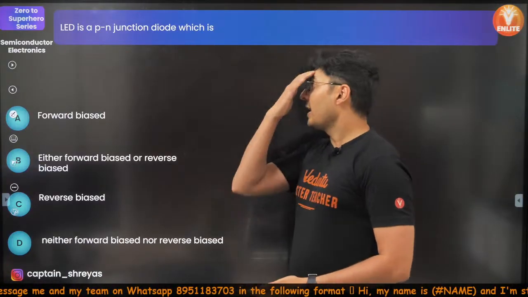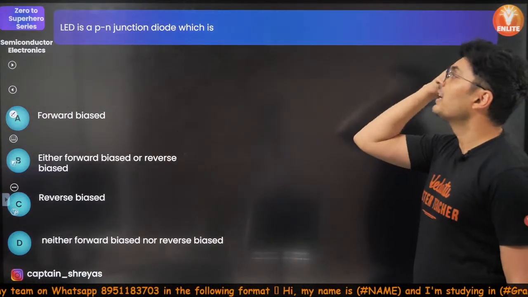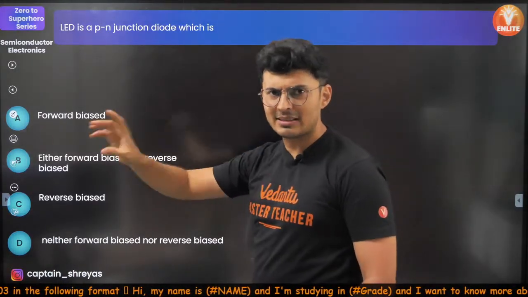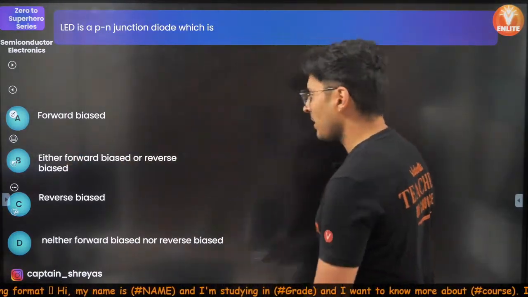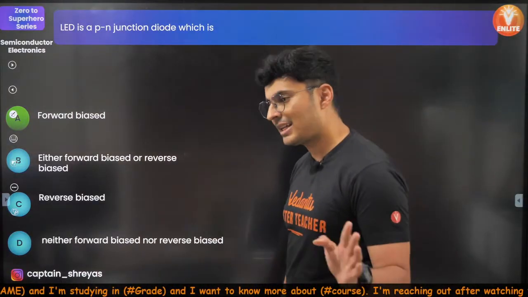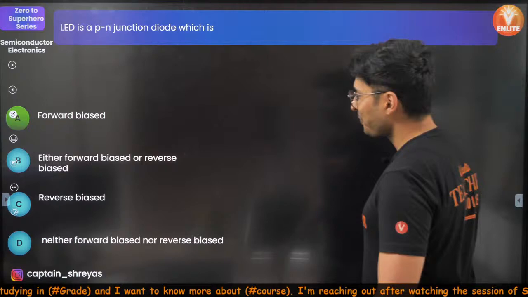Okay, let's see how many of you can answer this. An LED is a PN junction diode. Normally it works when you pass current, in forward bias. It's not in reverse bias. Yes, it is forward bias. Very good. Excellent. A for apple. Very good, Ashwin Raja. Moving on.